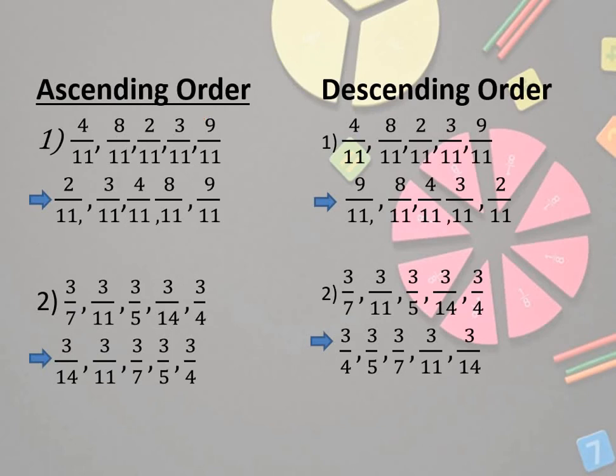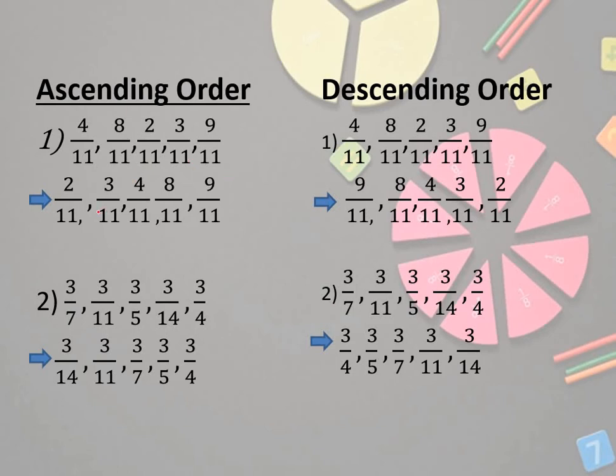Ascending order and descending order. Normal ascending and descending order you did? Yes, correct. Now we are going to learn the ascending and descending order of fractions. See, when the denominators are same, here you can see the denominators are same. Okay, all 11, 11, 11.